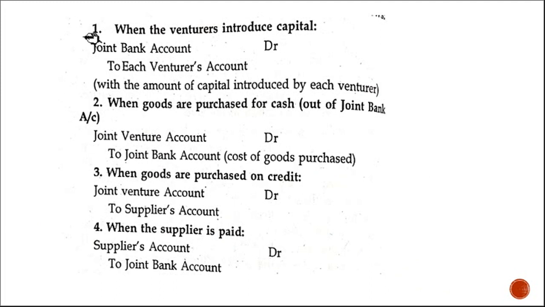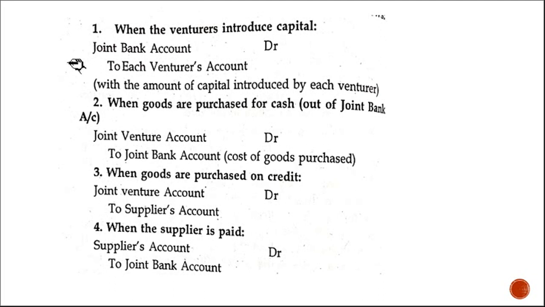Okay, the first journal entry: when the venturers introduce the capital. When capital is introduced, what happens? Cash comes in. Who gives it? The proprietor gives, right? Cash account debit to capital account. You know that. Same thing here. Cash comes in, but we are not writing cash.